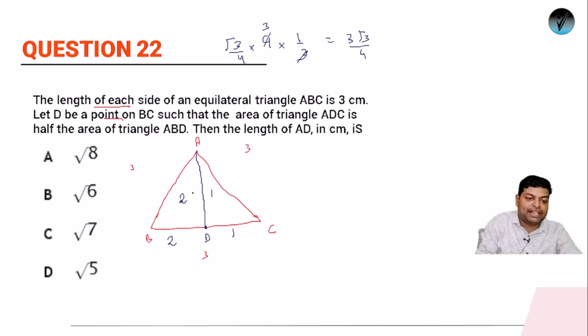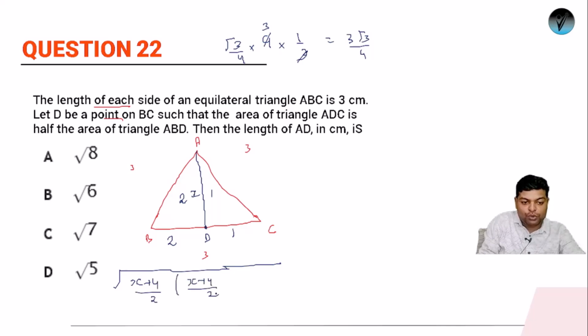Now suppose I am assuming, let this value be x. Using Heron's formula, can I get the area of this triangle? Yes. So what will be the area of this triangle? It will be under root of, first of all, s, the semi perimeter, which is x plus 4 by 2, into x plus 4 by 2 minus 3, then x plus 4 by 2 minus 1, and x plus 4 by 2 minus x.